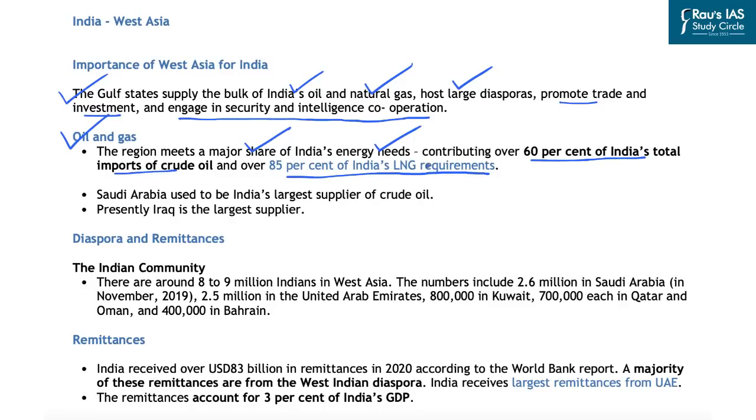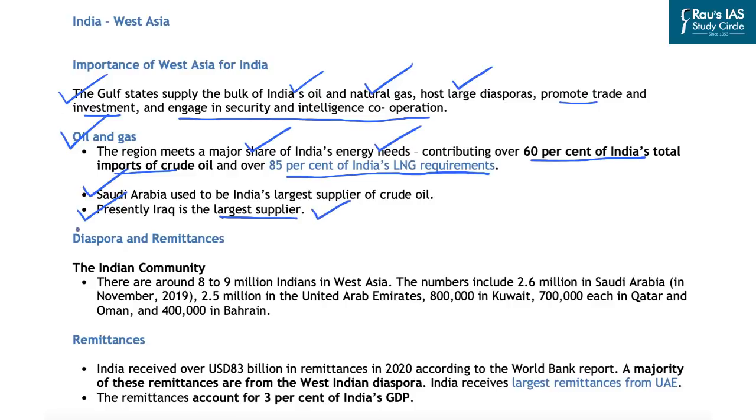Further, if you look at the contribution of different countries, Saudi Arabia used to be India's largest supplier of crude oil. However, presently, Iraq is the largest supplier. A few years back, Iran used to be the largest supplier of crude oil to India, but after the withdrawal of the United States of America from the Iran nuclear deal, sanctions were imposed, and that is why India had to diversify its imports from Iran to other countries, and Iraq has now emerged as the largest supplier of crude oil to India.